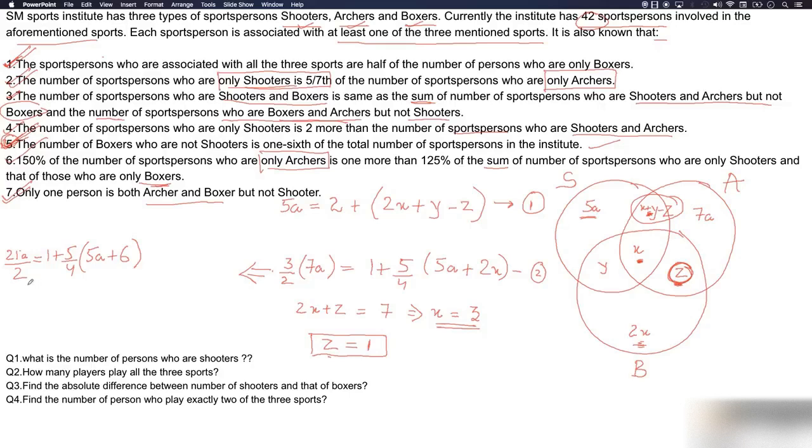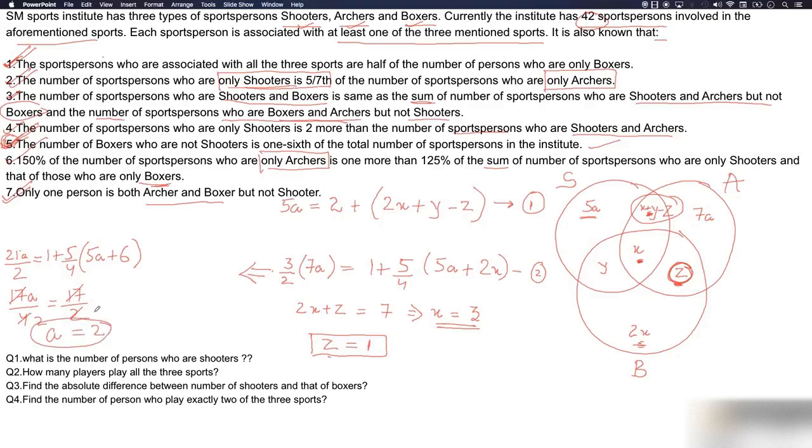Okay, so this would be how much? 21a by 2 minus 5a by 4 would make it 17a by 4. And this is 1 plus 30 by 4, this is 15 by 2, and 1 plus 15 by 2 is 17 by 2. So this 2 got cancelled, this 17 got cancelled. So value of a is 2.